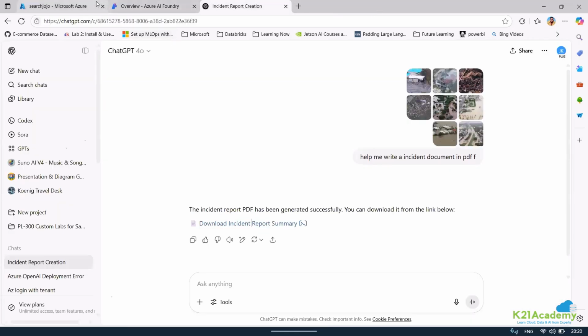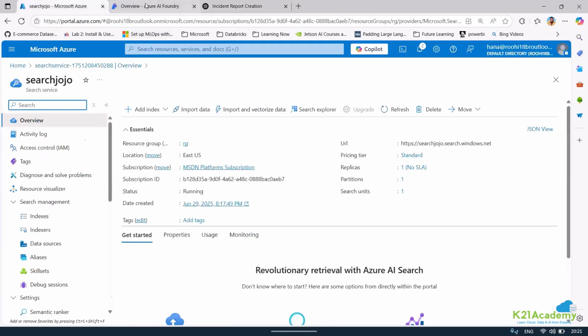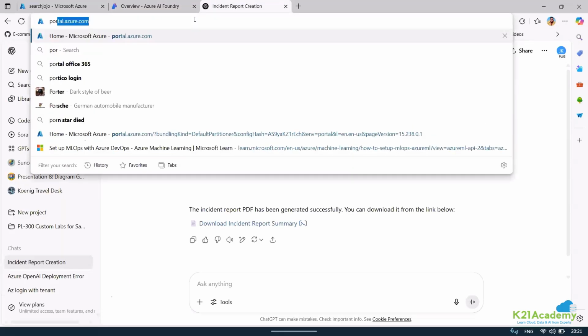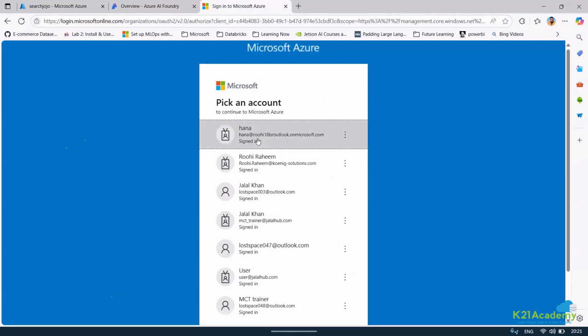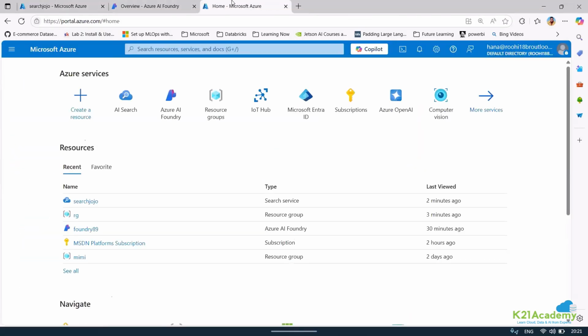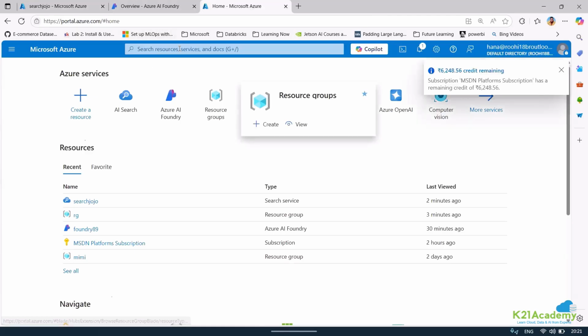When we are using this import and vectorize data, it does not require OCR. It's not using OCR. It's actually using Vision's capability to create an embedding out of the image directly. Not OCR, my bad. It's not OCR.